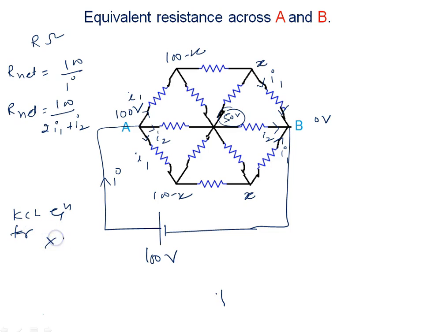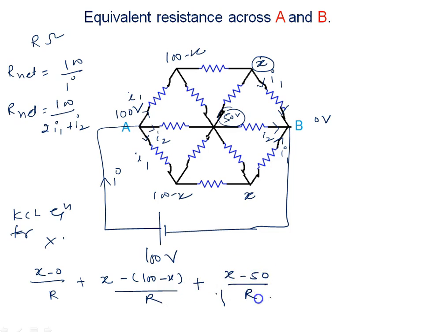Now we write the KCL equation for X volt. This is the X region. What I will say is X minus 0 upon R plus X minus (100 minus X) upon R plus X minus 50 upon R equal to 0.